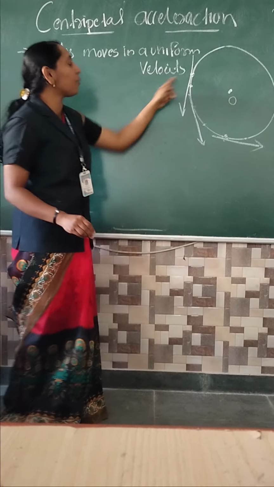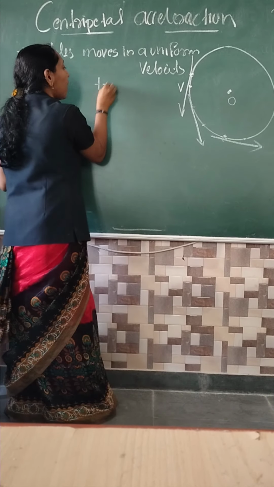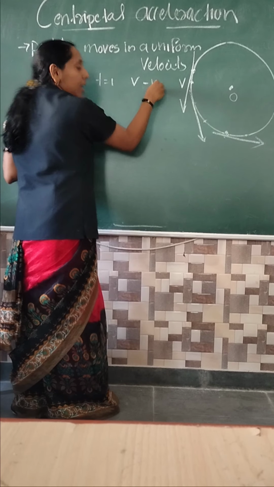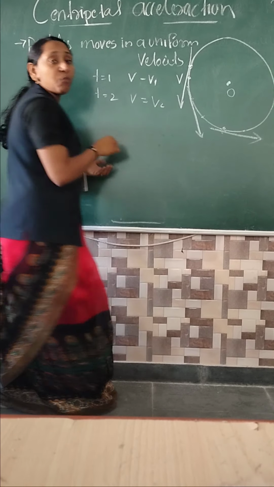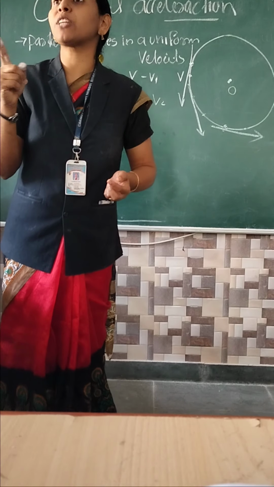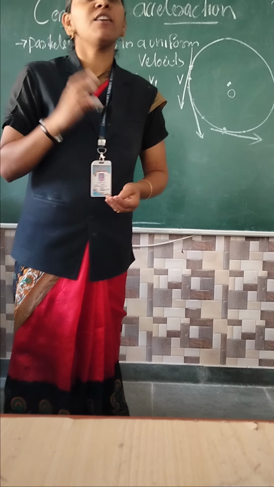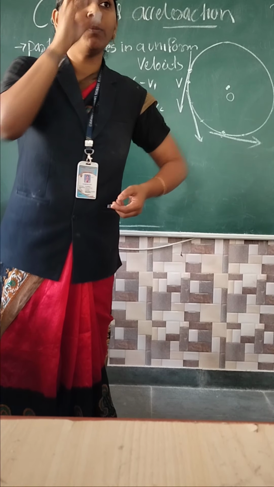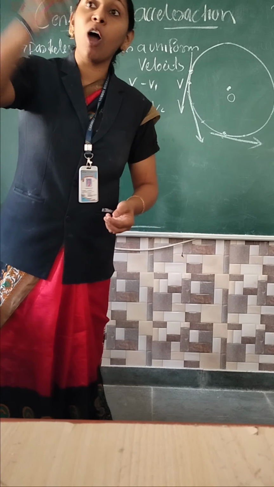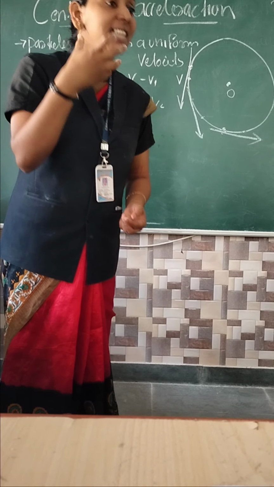Then this velocity in the tangential direction is the velocity. Maybe at time equal to 1, velocity v1. At time equal to 2, velocity v2. Like that. So velocity changes with respect to time. That is called acceleration. Velocity changes with respect to time, that is called acceleration. So the object has a velocity that changes with respect to time. That velocity direction is tangential, and that property is called acceleration.